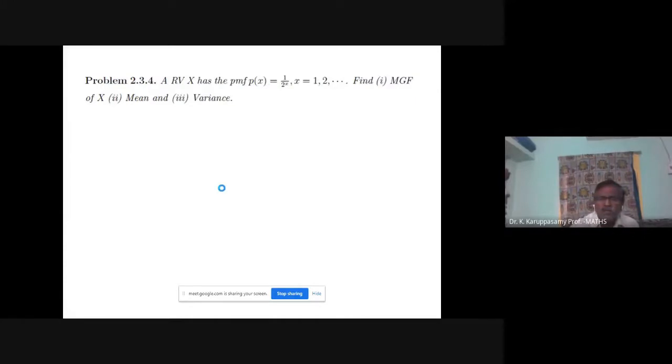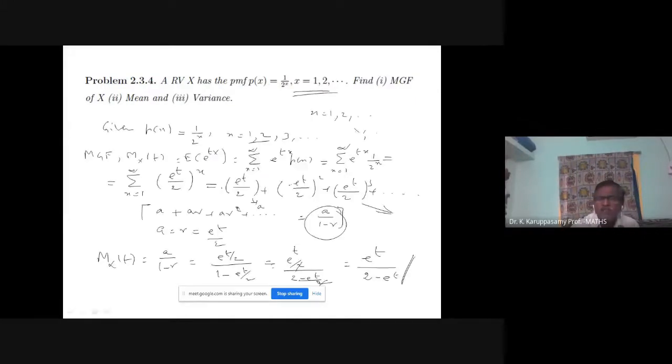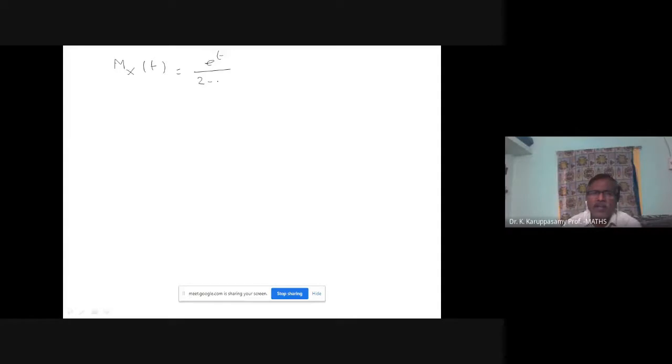So now let us find out mu1 dash, mu2 dash. The moment generating function we have obtained is e power t divided by 2 minus e power t. Mean equals mu1 dash equals differentiation of Mx of t, the moment generating function.